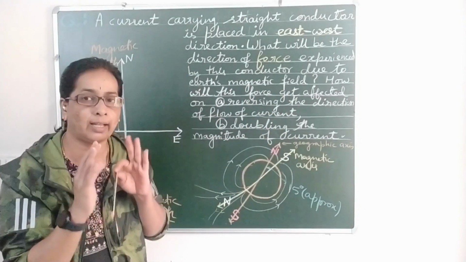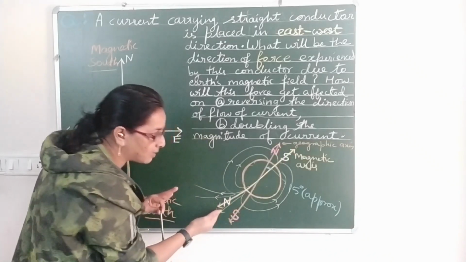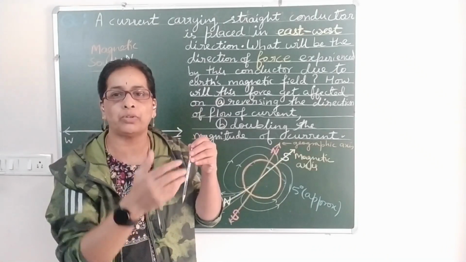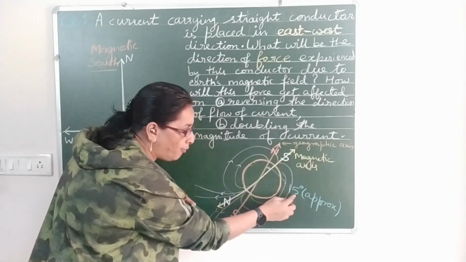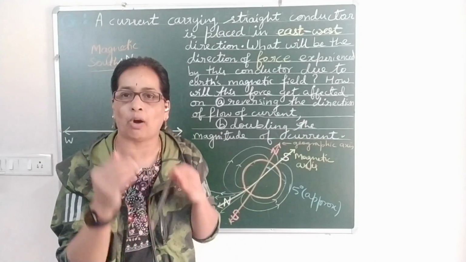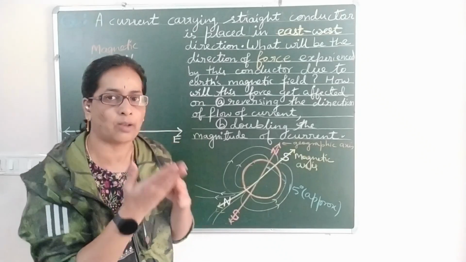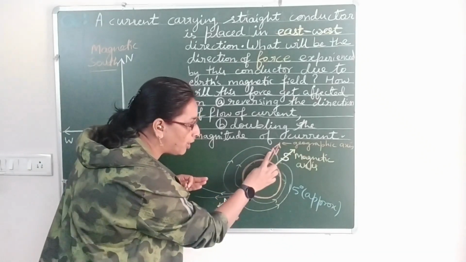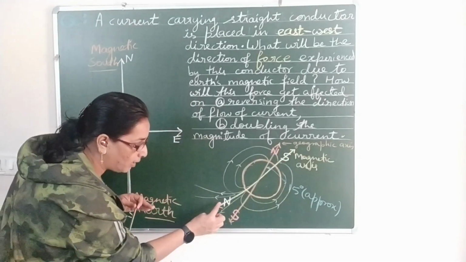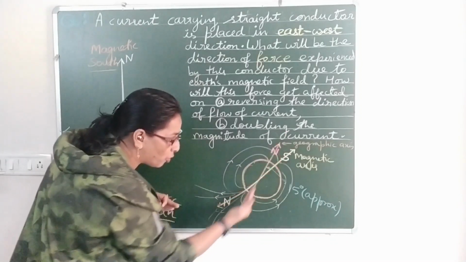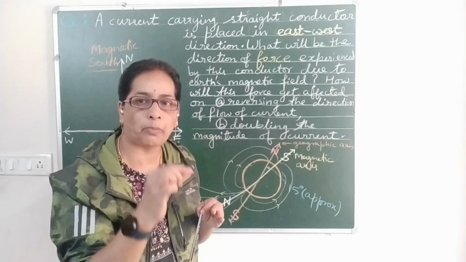Before answering the question, let us know that for Earth, there is a geographic axis and a magnetic axis. Earth spins about its geographic axis, and there is an angular gap of 15 degrees called the angle of declination between the geographic axis of rotation and the magnetic axis of Earth. Towards the geographic north, there will be magnetic south, and towards the geographic south, there will be magnetic north. Earth spins about the geographic axis, and Earth's magnetic field is due to the magnetic north pole and south pole.